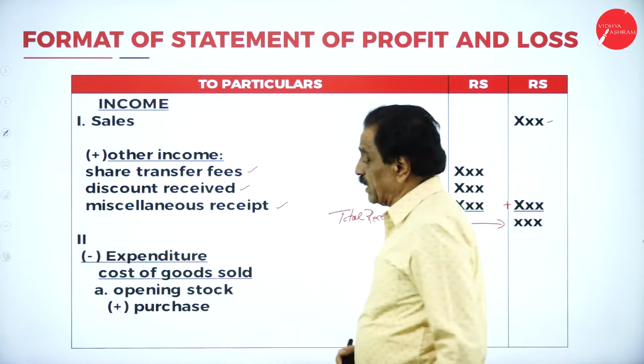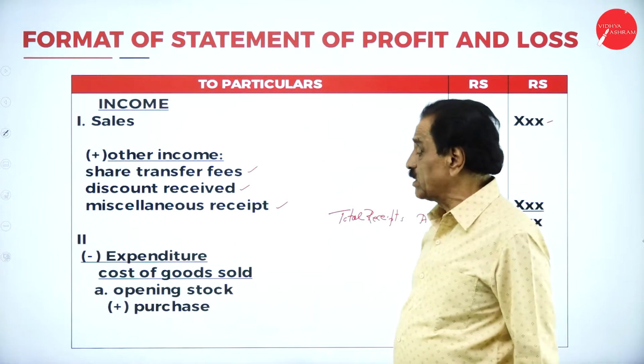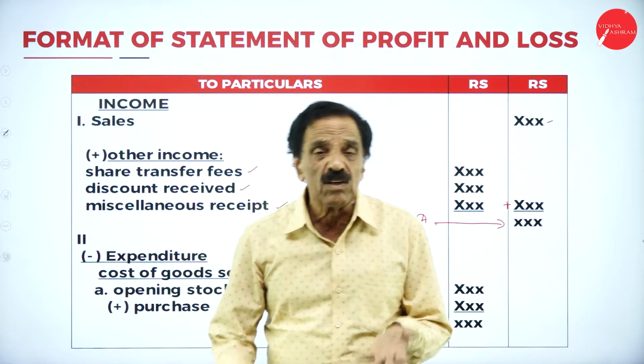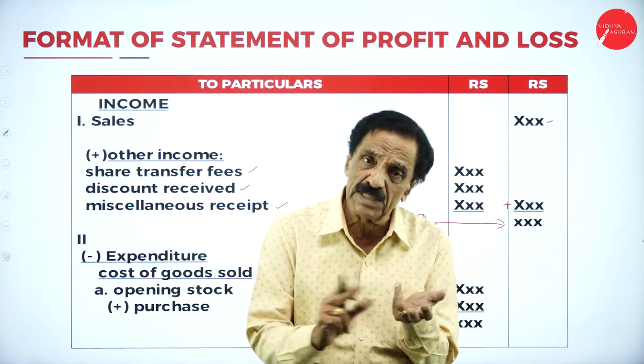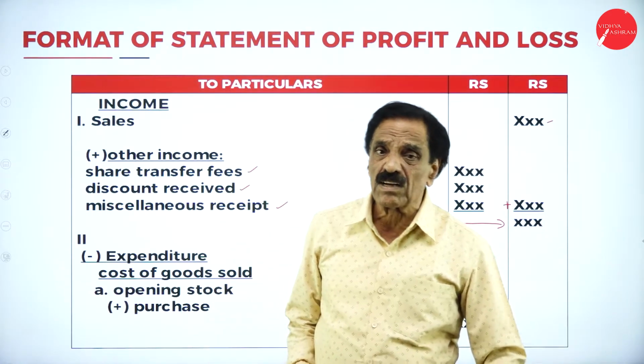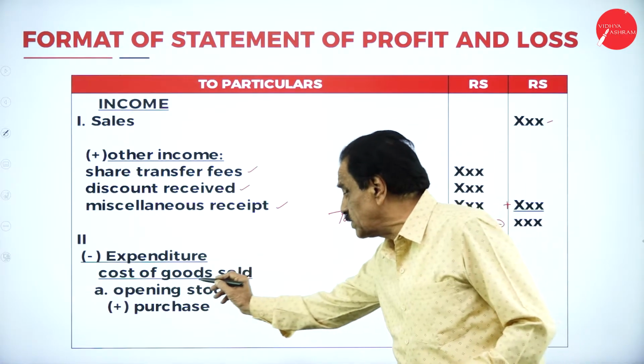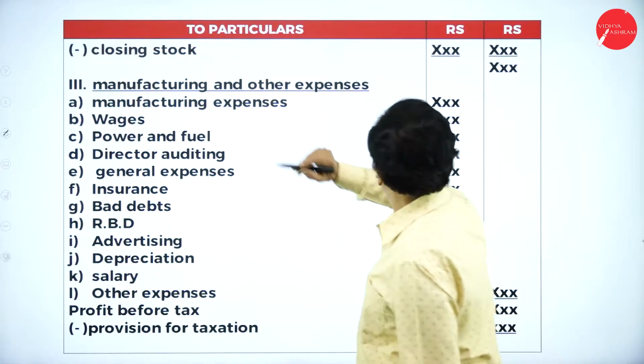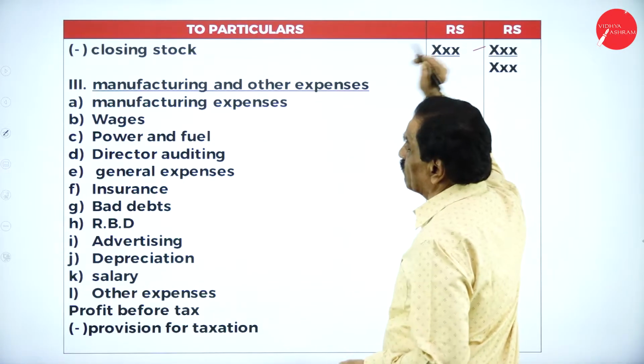Okay. Now, expenditure. What is the first expenditure? Cost of goods sold. As per the Companies Act of 2013, it is opening stock, add purchases, minus closing stock, which is the cost of goods sold. That is the first one.